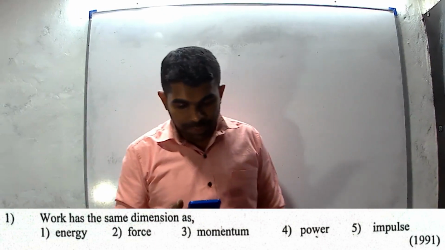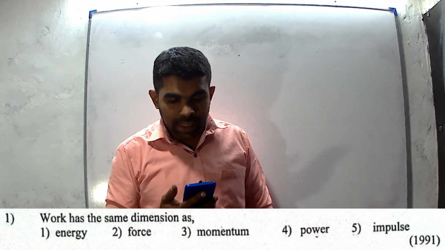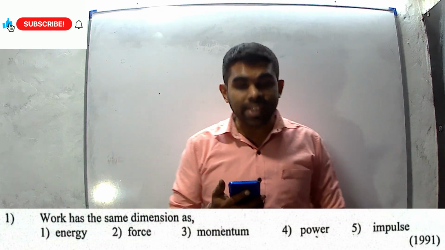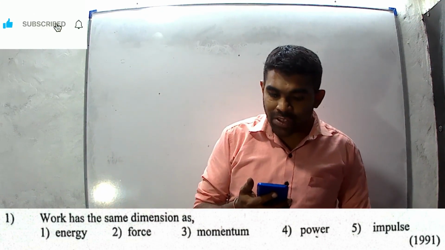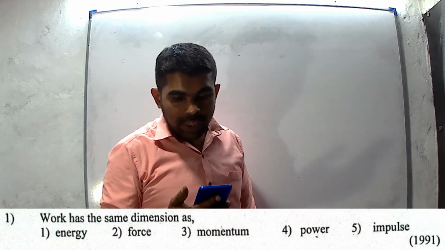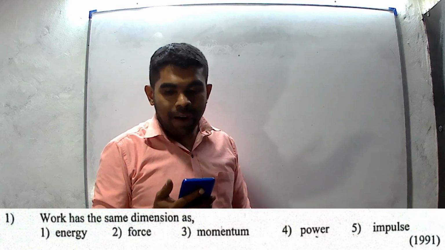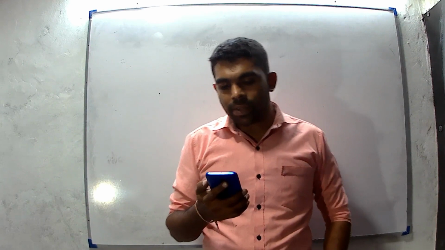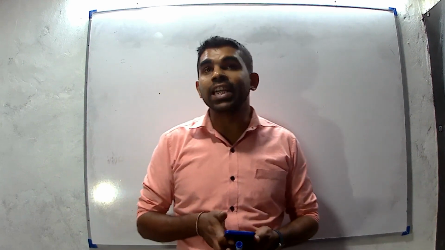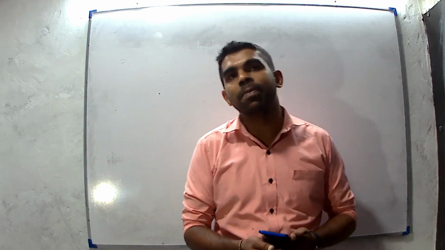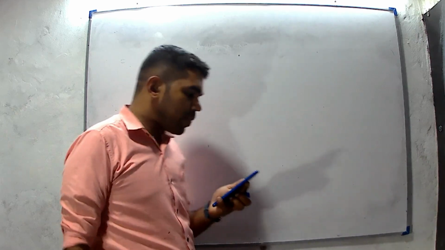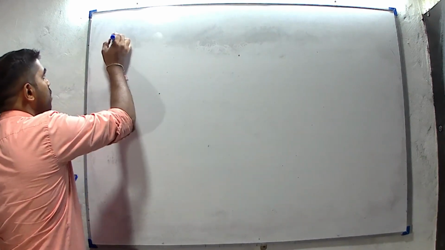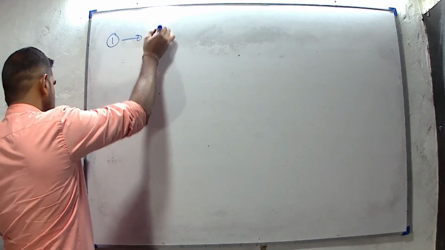Question number 1. Work has the same dimensions as. There are 5 answers: energy, force, momentum, power and impulse. We know that work has dimensions of energy. Work and energy have the same dimensions. Therefore, the answer for question number 1 is 1, energy.